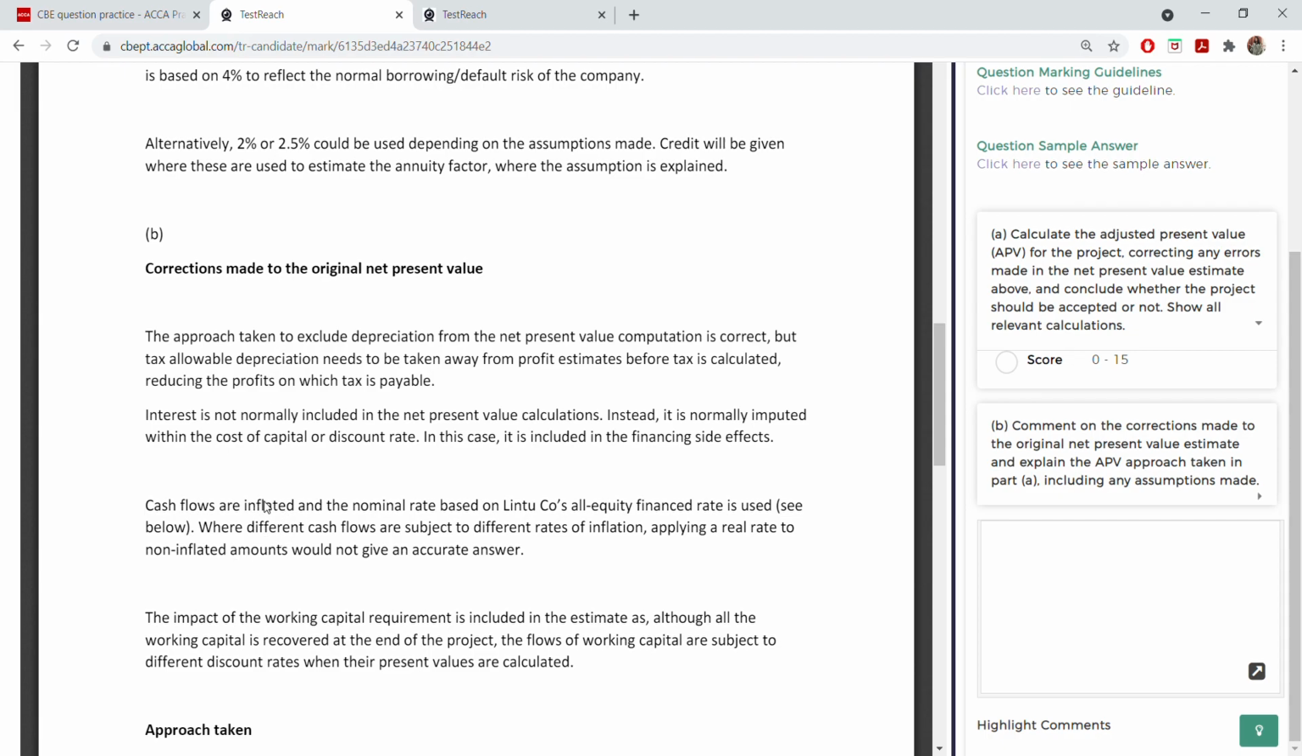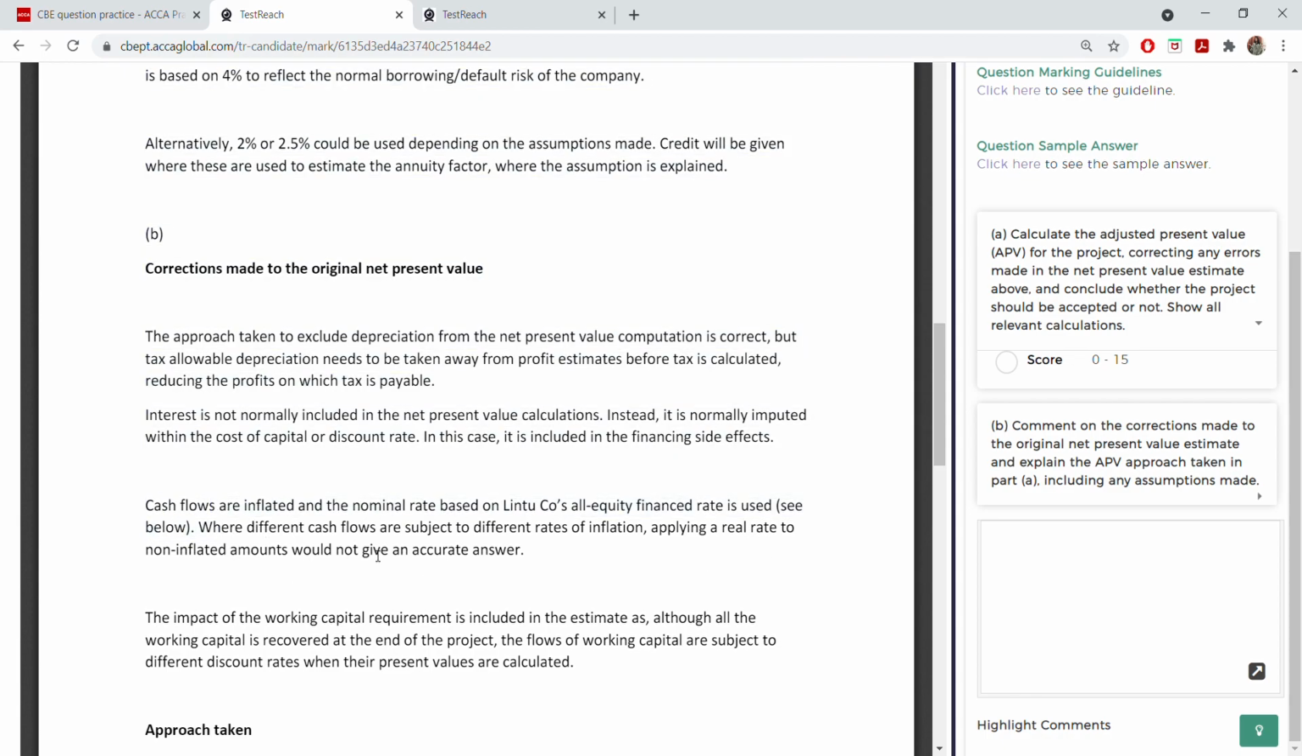Okay, so cash flows are inflated. That's why you have to take the nominal rate and not the real rate. And also they are all equity finance rate. So see below, that means you have done some working. Remember 12% we got. And also different cash flows are subject to different rates of inflation. So applying real rate is not an accurate answer. Applying a real rate to non-inflated amounts will not give an accurate answer. So this point you can write.